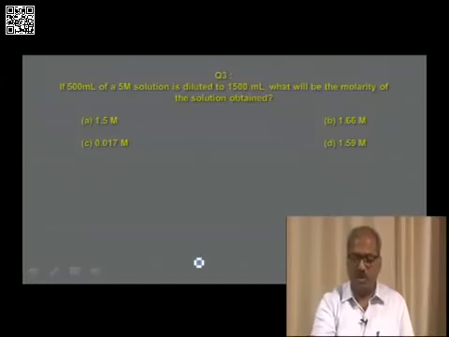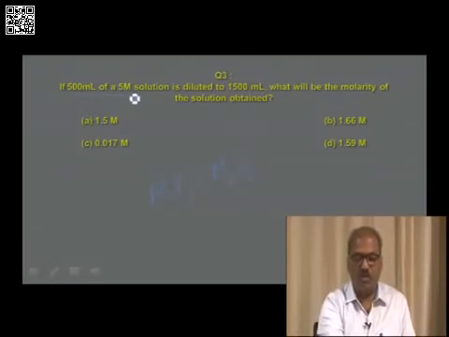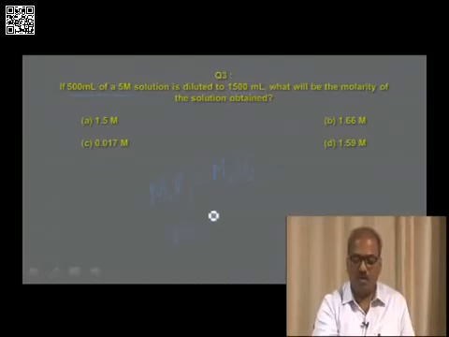The dilution formula one has to understand is M1 V1 equals M2 V2. So if you assume these as M1 V1 and this as V2, you have to calculate M2, that is M1 V1 divided by V2. This is equal to 500 times M1, which is 5 molar, divided by 1500.